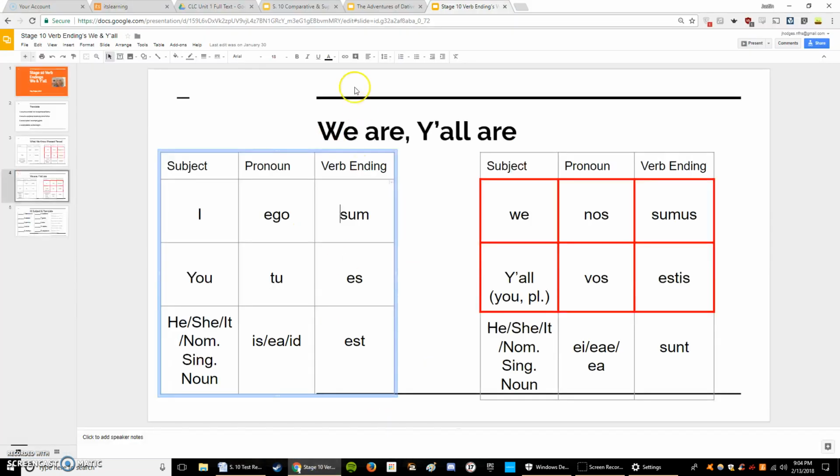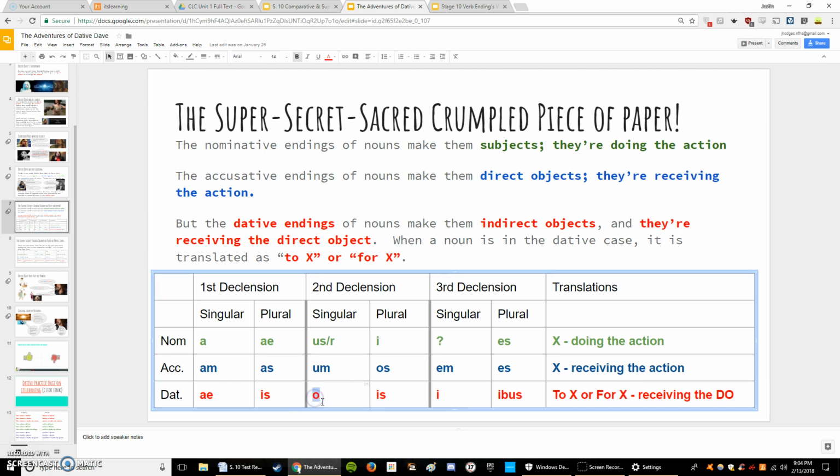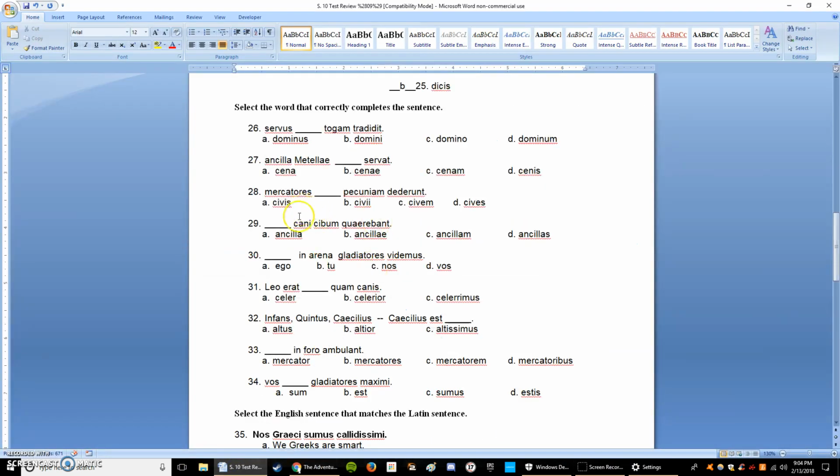Well, according to our notes from stage 9, we need to figure out which one of these endings. We know dominus is a second declension word, and we want to try and figure out what ending we need to say to or for the master in this case. So any sentence where you need to or for before the noun in order for it to make sense, you're going to use a dative ending. Dominus is a second declension noun, so we're going to go with domino. So what answer is that? We have domino right there.